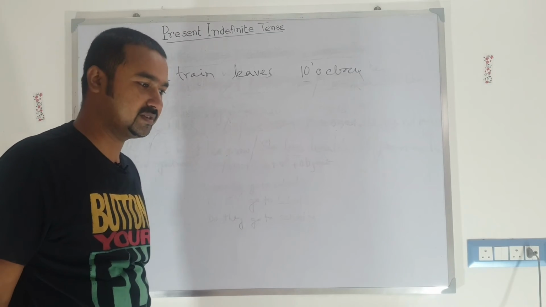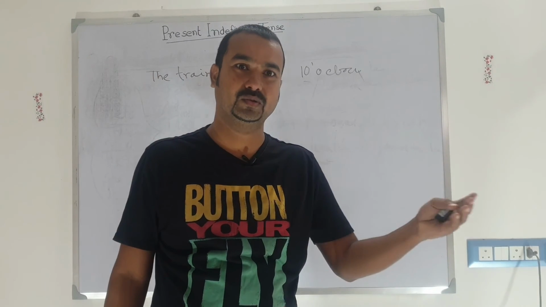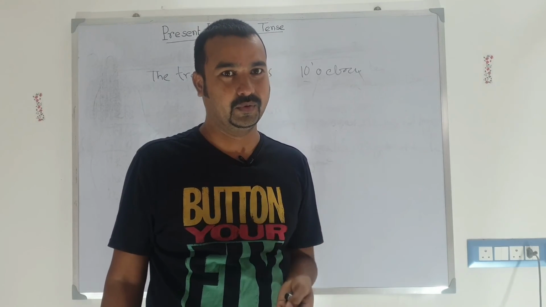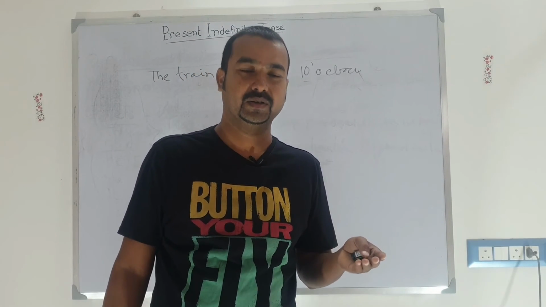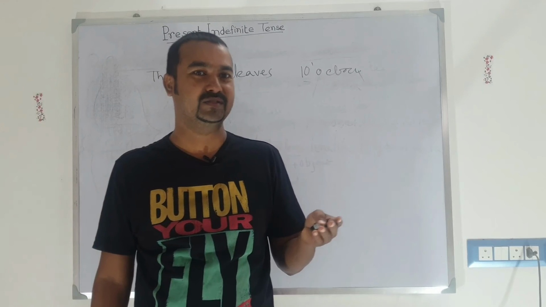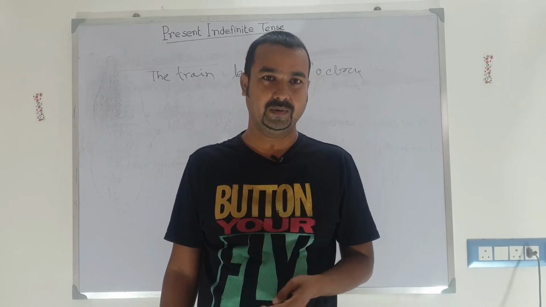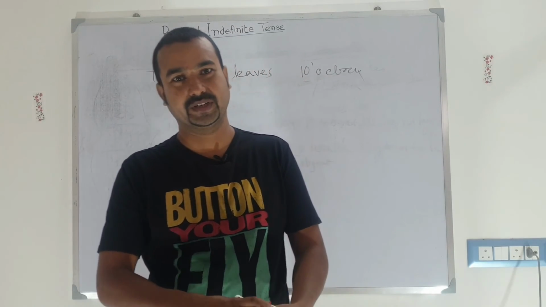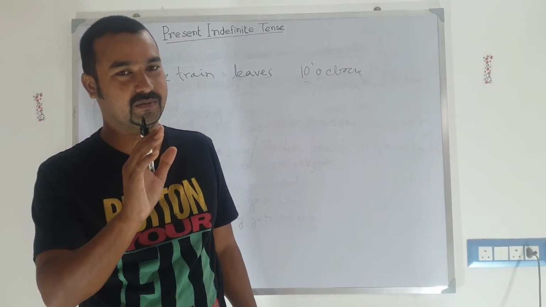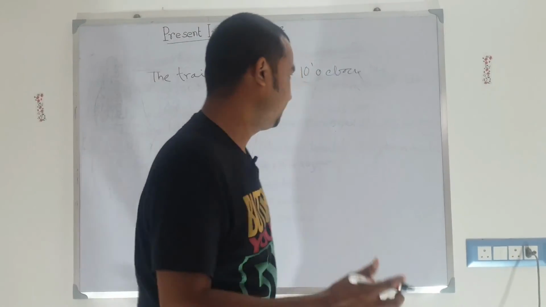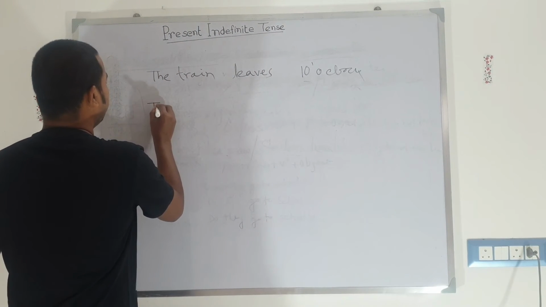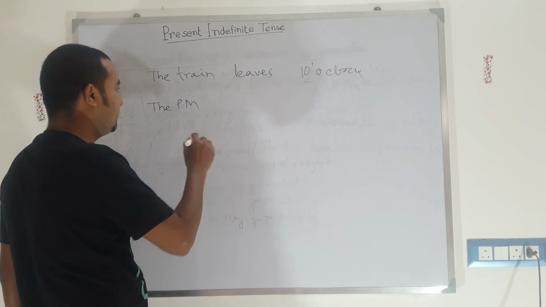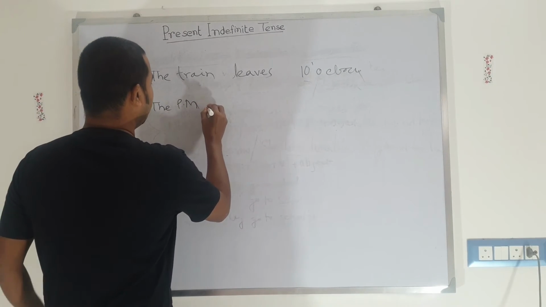Let's suppose the Prime Minister of India will go to England after a week. This is publicly declared, and the newspaper has also declared it. So this type of action which is 90% fixed, we can write in present indefinite tense, like the Prime Minister will go after 8 days.